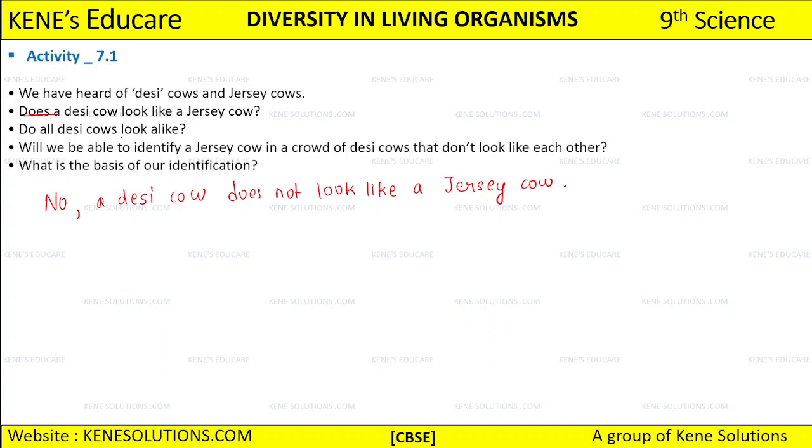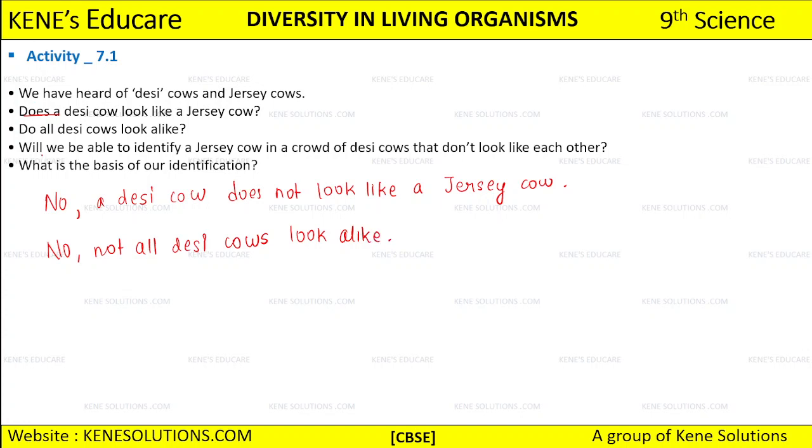Okay, then tell me the next one. Do all desi cows look alike? The answer to this is no. Not all desi cows look alike.